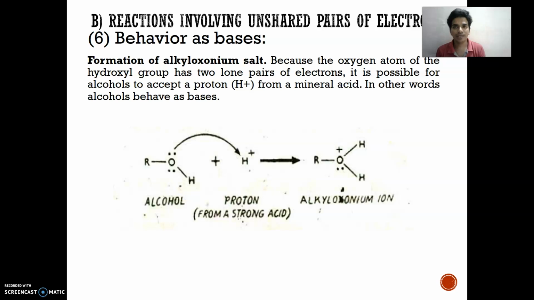Then behavior as a base. Behavior as a base is the property due to the specific structural features present in alcohol, that is, formation of alkoxonium salt. Because the oxygen atom of a hydroxylic group has two lone pairs of electrons, it is possible for alcohol to accept a proton from a mineral acid, and in other words, alcohol behaves as a base. So here is the lone pair of electrons, acceptance of a proton takes place and an alkoxonium ion is formed.